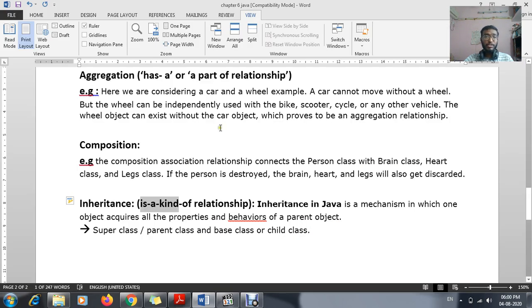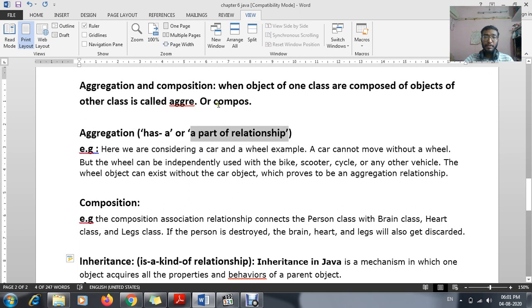Now we will be doing the revision, that is your aggregation. As I told you, aggregation means it is a has-a relationship, and composition means a part-of relationship. In basic, or in short, I can say that when objects of one class are composed of objects of another class, it is known as aggregation or composition. That means if one object of one class is directly dependent on another class, it is known as your aggregation. Clear?